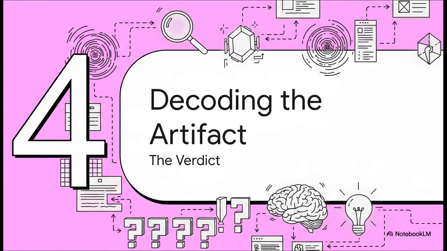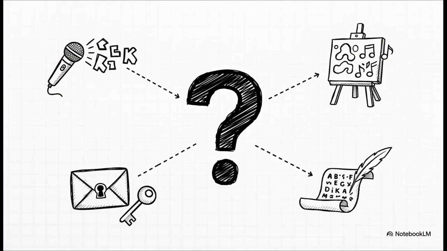All right, so we've looked at the evidence, we've found the patterns, and we've even found that little human ghost in the data. So, what's the verdict? Let's put it all together and see what kind of theories we can come up with. So what are the top contenders here? Well, it could just be a technical screw-up, right? Like a bad auto-transcription from a really noisy audio clip. Or maybe it's on purpose, like a piece of abstract art or digital poetry. Or, hey, maybe it's something secret, like a coded message. Honestly, without more context, it's impossible to know for sure. Any one of these theories could fit the facts.